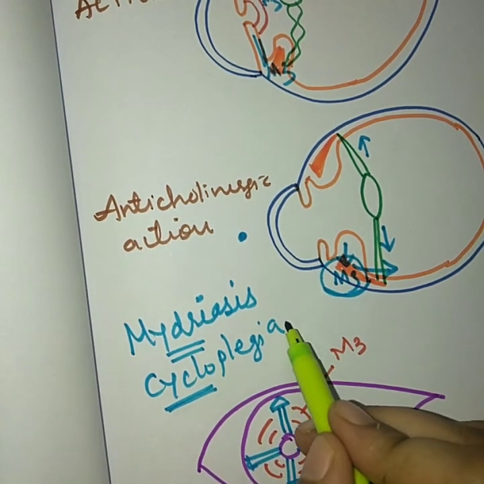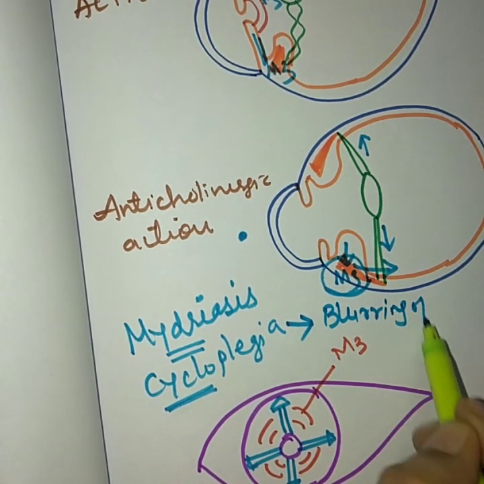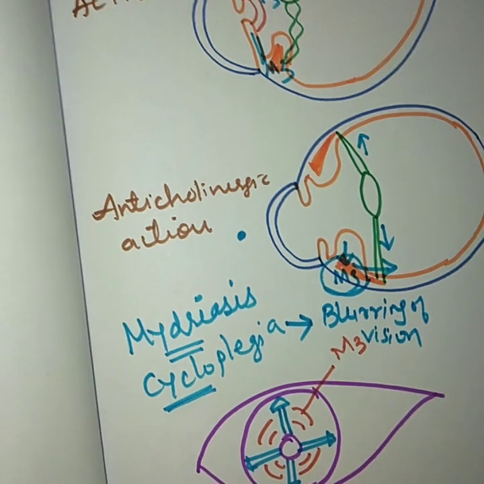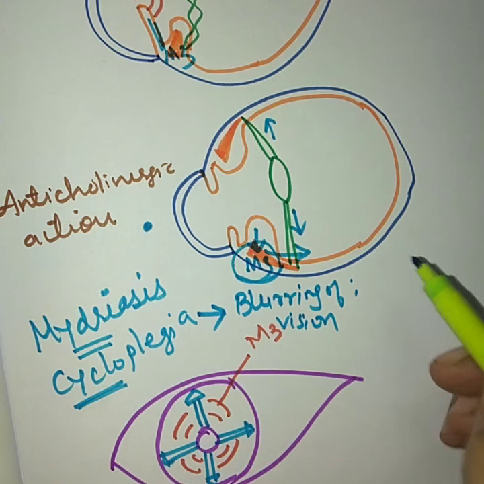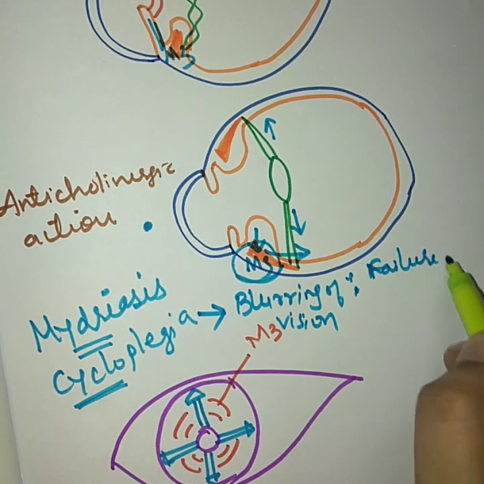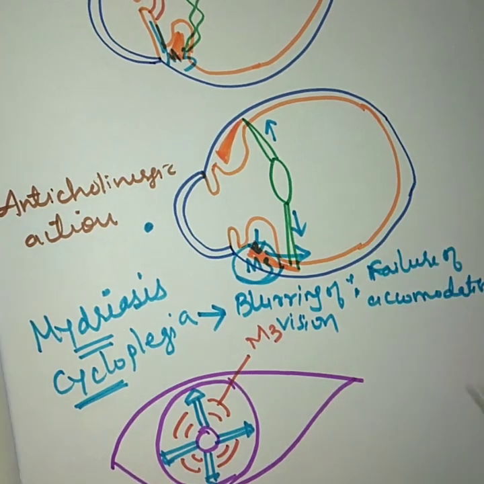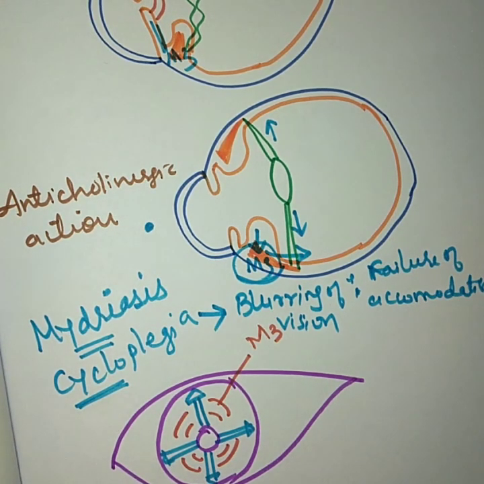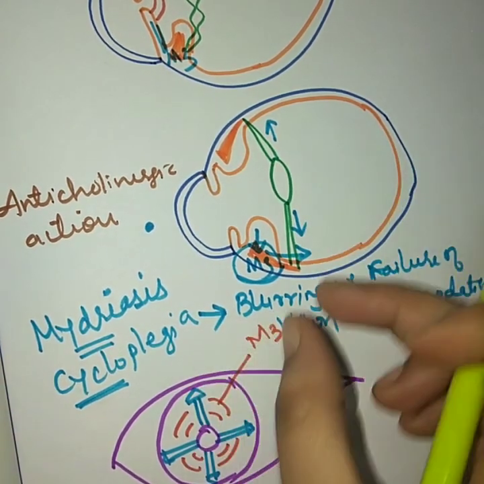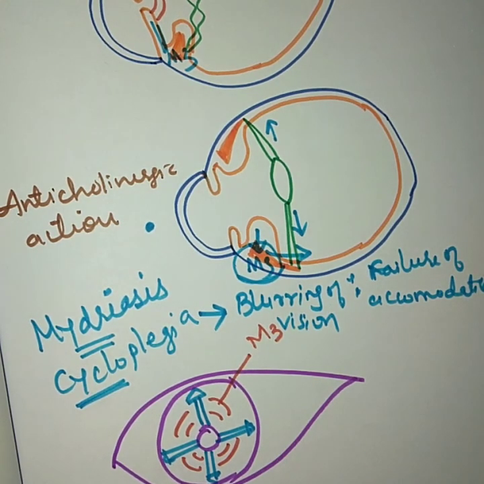And what happens when cycloplegia occurs? There will be blurring of vision, and there will be failure of accommodation. Okay, that means the lens will be fixed like that only. It is unable to become globular, and only after becoming globular are you able to see the near object. But since the lens has been stretched out, there will be blurring of vision. The person will be in a kind of blind condition.